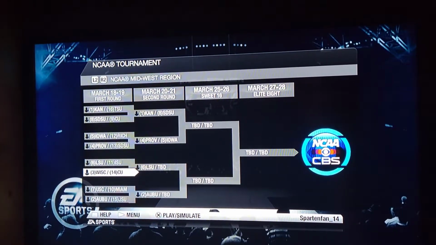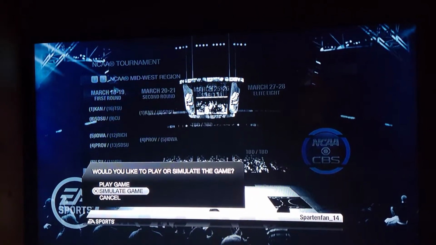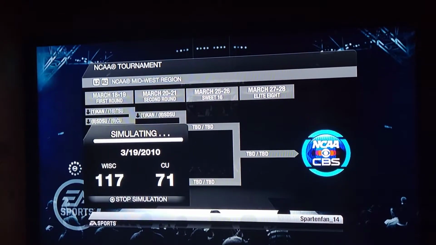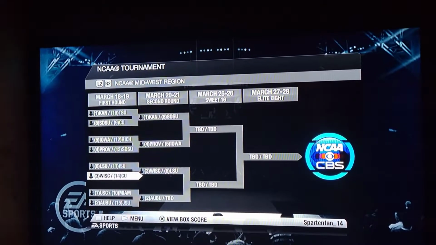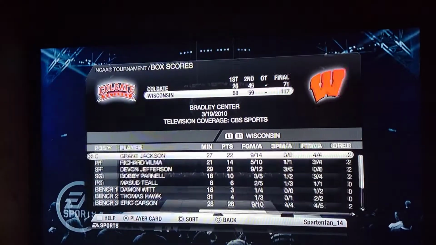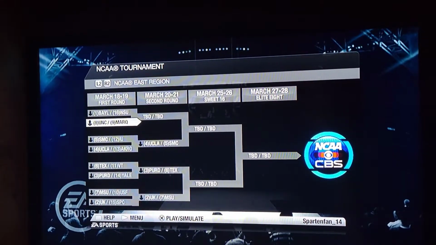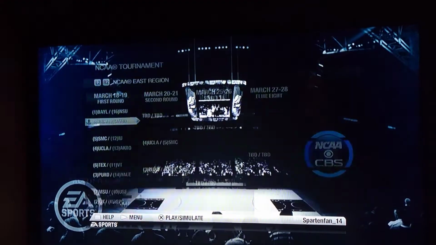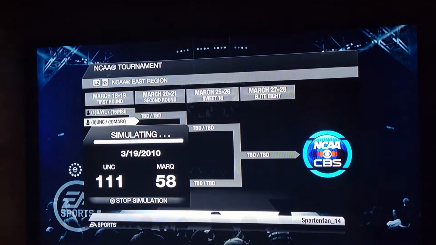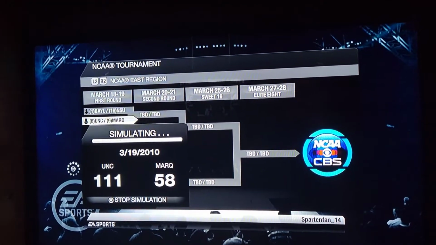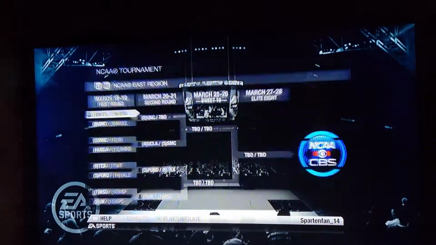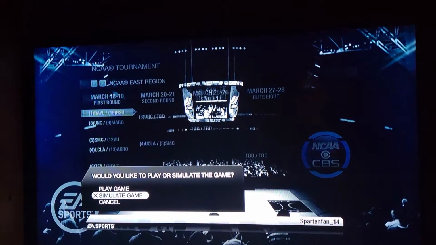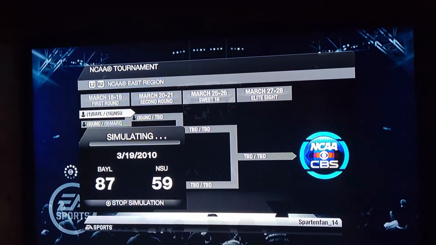Alright, Wisconsin. Can you win? Yes, they can. Man, there were no upsets besides the 16th seed over Arizona. Oh, we still got North Carolina and Marquette. North Carolina wins it. Not shocked. Crazy. Baylor. Can they beat Norfolk State? Yes, they can.